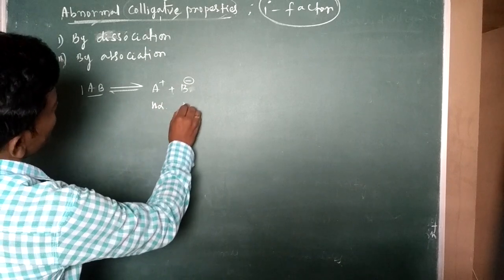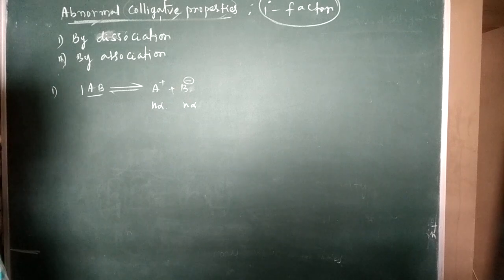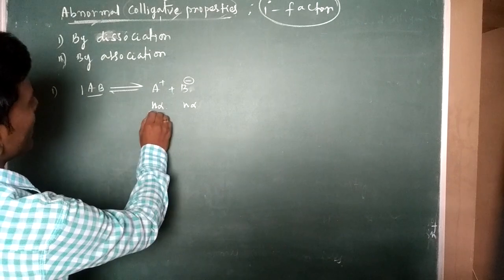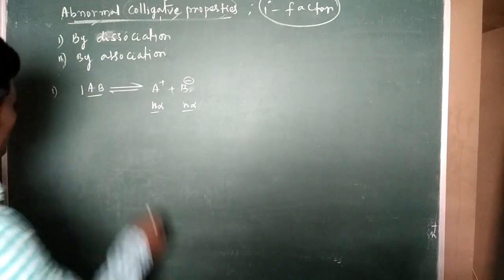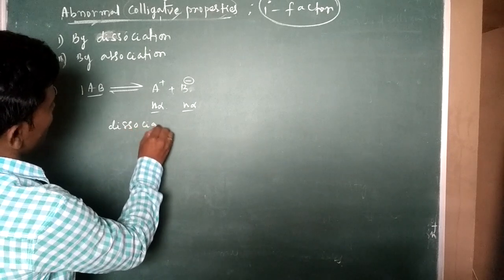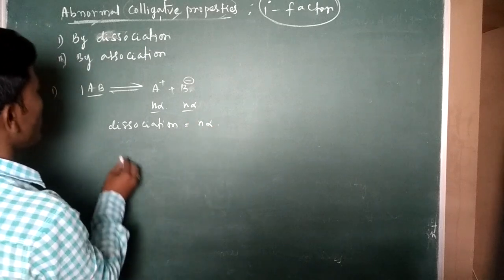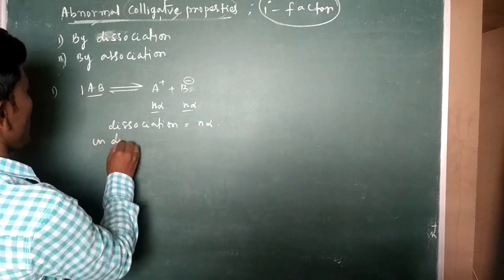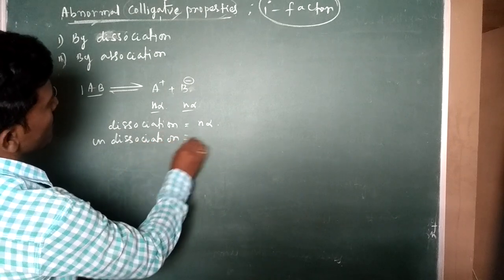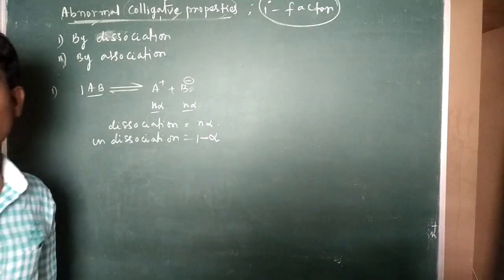What is the dissociation part here? n alpha only. So dissociation is equal to n alpha. What is the undissociated part? Undissociated is equal to 1 minus alpha.